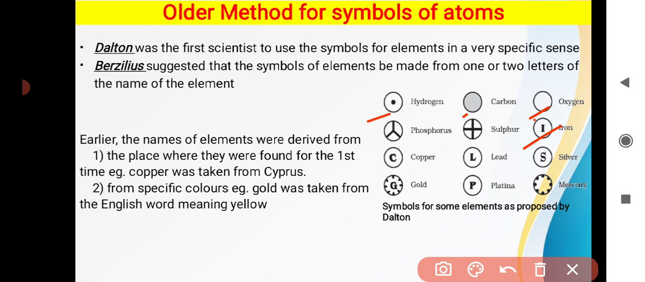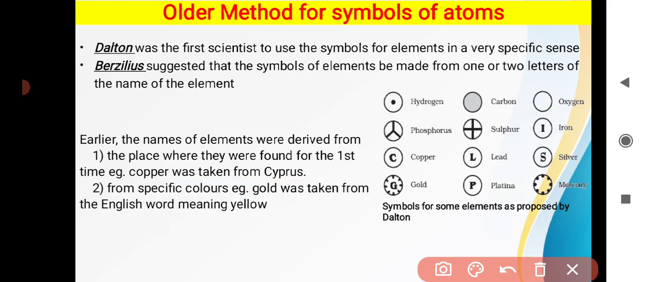It was Berzelius who suggested that symbols of elements be made from one or two letters of the name of the element. So based on this, new postulate theory evolved. Earlier, the names of the elements were based upon the city in which they were first observed or obtained. For example, copper was taken from Cyprus because it was first found in Cyprus. Another way to name an element is gold. Gold was given based upon its specific color, because gold has got its name from the English word yellow.